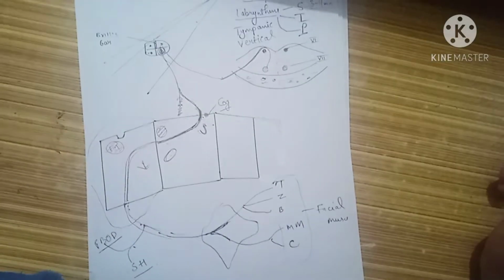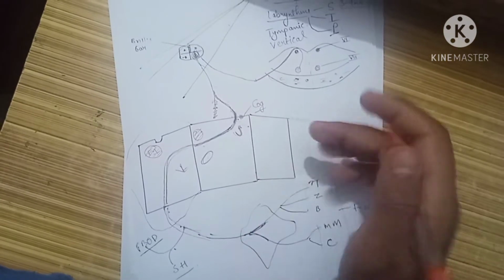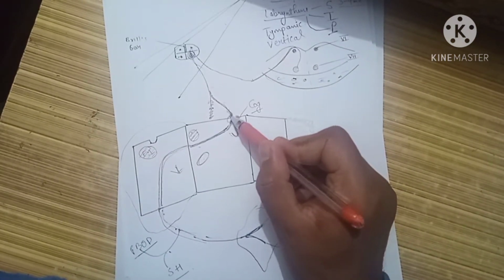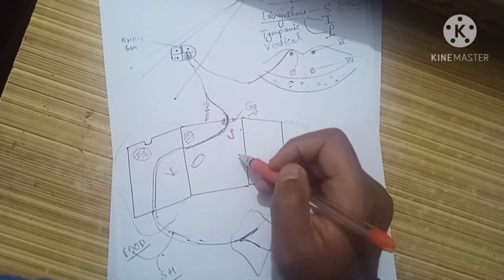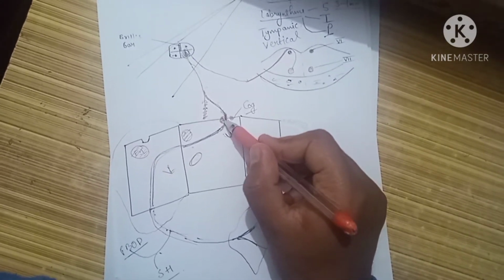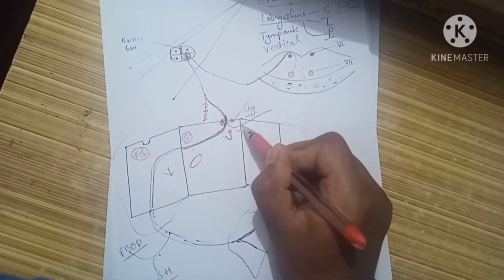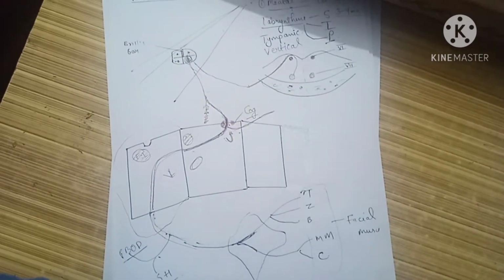So now we will try to talk about the branches of the facial nerve. The first branch that arises from the facial nerve is from the geniculate ganglion, which is located near the first genu of the facial nerve. This geniculate ganglion gives rise to the greater superficial petrosal nerve.